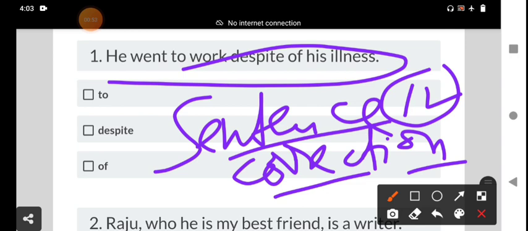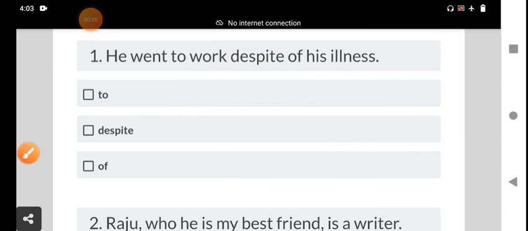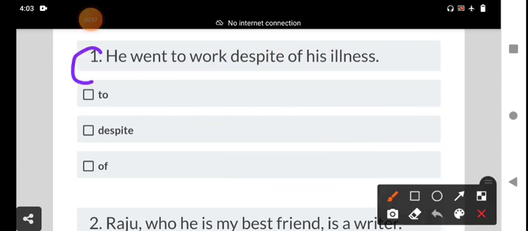The first one, here they have given 3 options. He went to work despite of his illness. There is some mistake in each and every sentence.